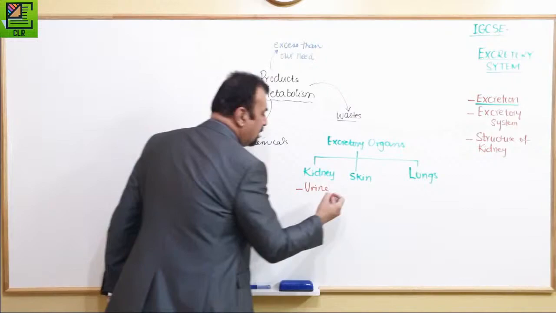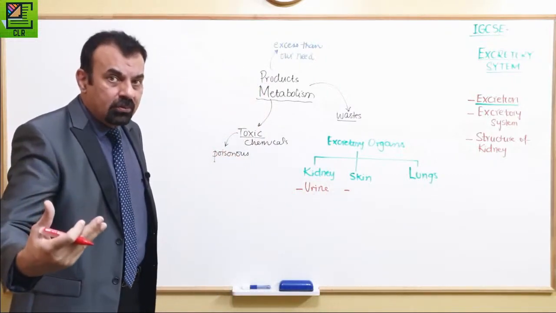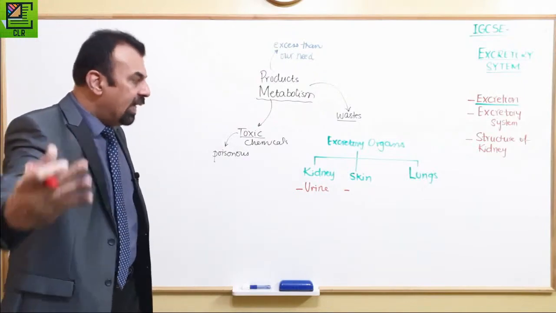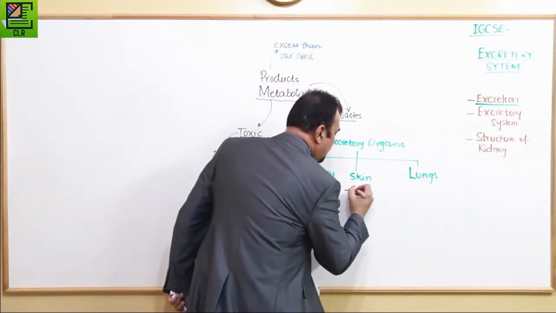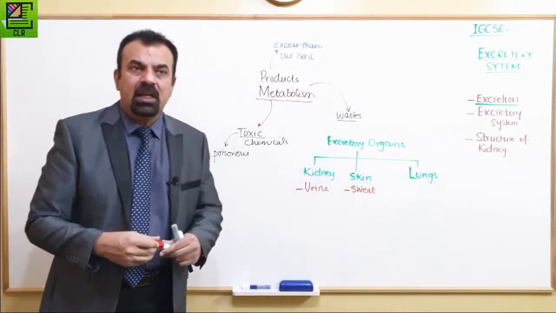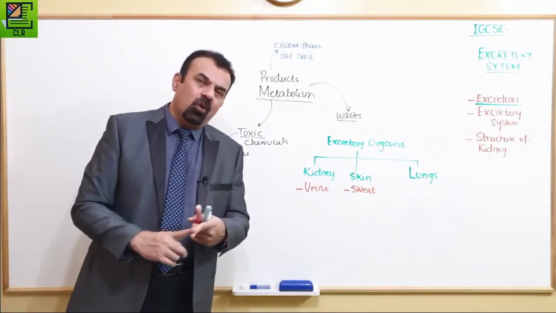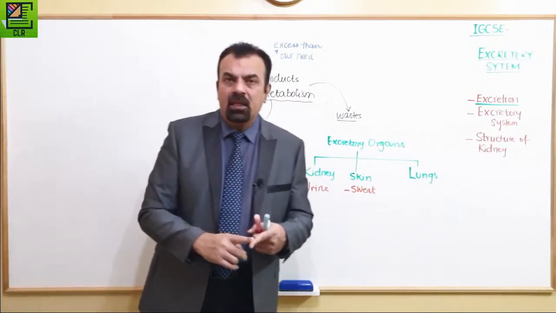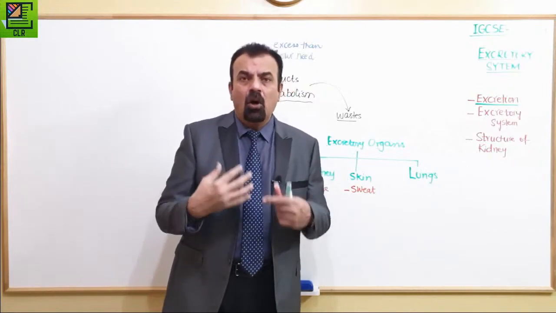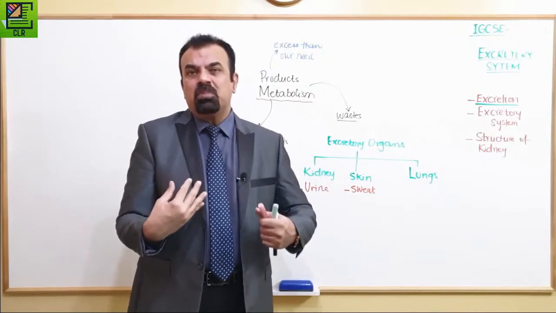Skin helps us to remove which thing? Yes, sweat. Is sweat something good? Of course, sweat is not a good thing; we have to get rid of its components. Mostly it contains water, and the purpose of the production of sweat is to also provide us a mechanism for cooling.